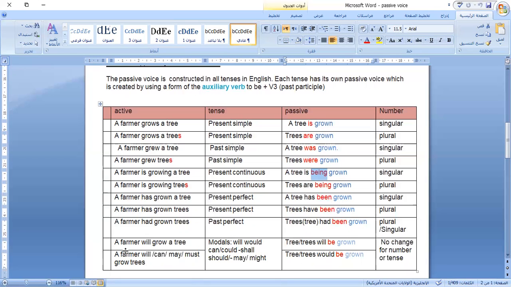I can read, can play, can help, can speak. After "can," I will help, I will speak, I will say, I will do. After these modal verbs or defective verbs, we have the infinitive without "to."